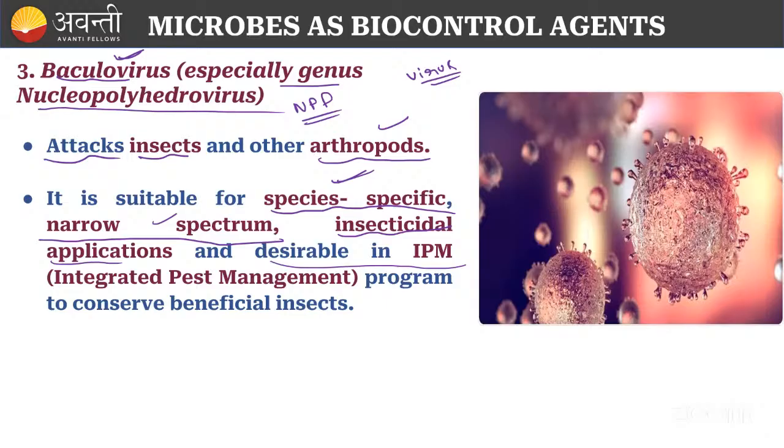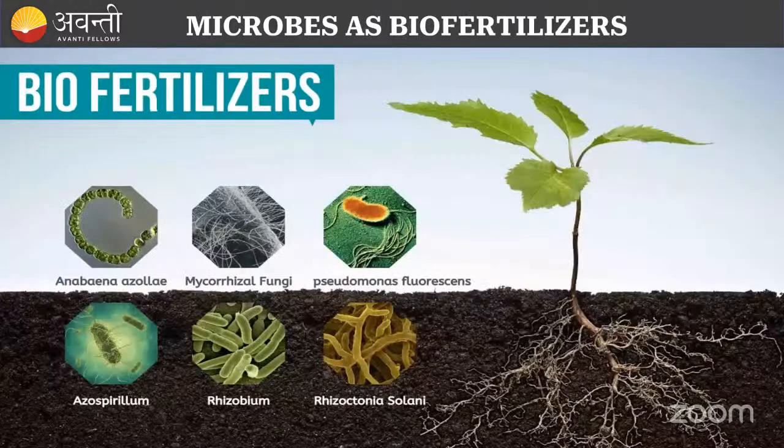We are going to target only the particular insect which is harming the plants. So that's why we conserve the beneficial insects in the program of integrated pest management. In this program, we use baculoviruses for controlling insects. Kindly remember, baculoviruses belong to the genus nucleopolyhedroviruses and work under the narrow spectrum. That is mainly how we use these viruses for controlling insects and arthropoda.